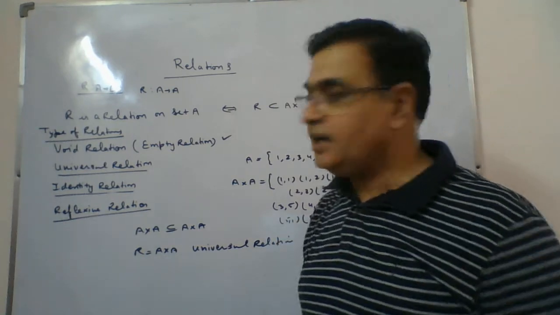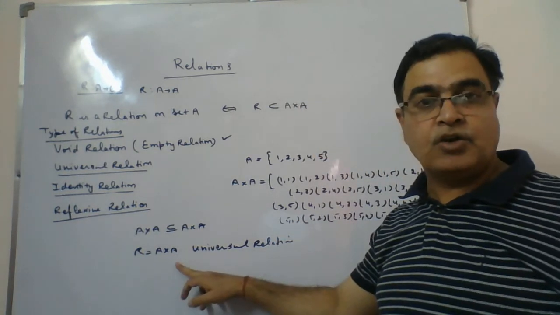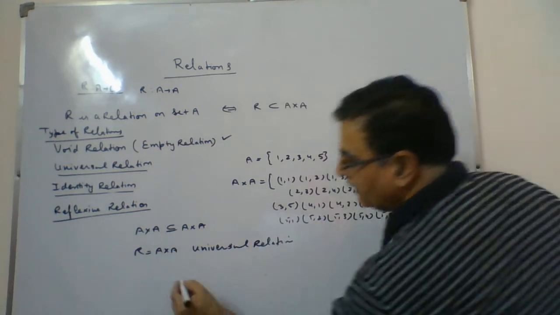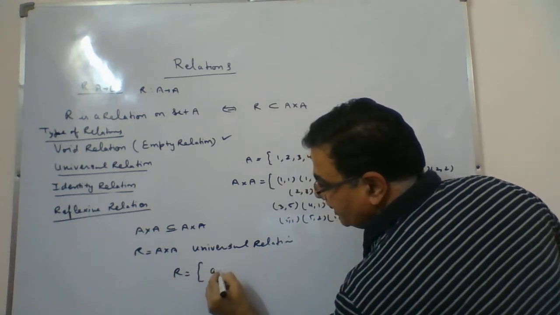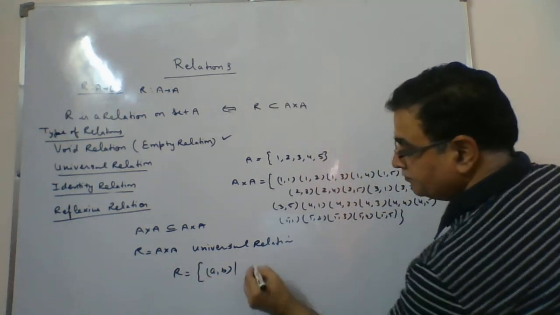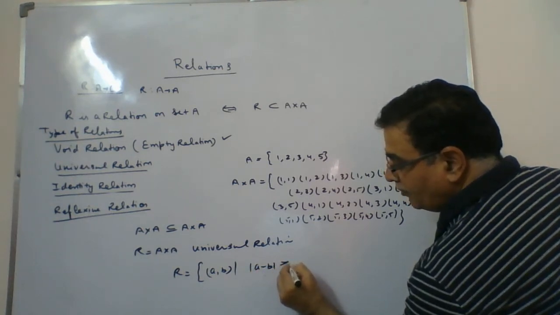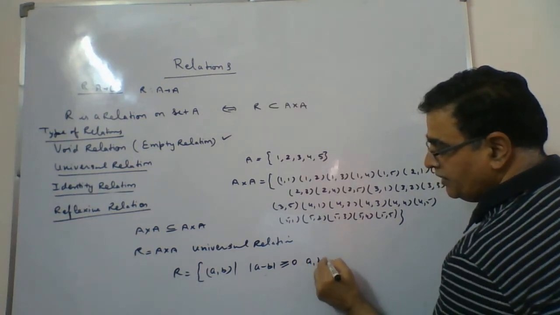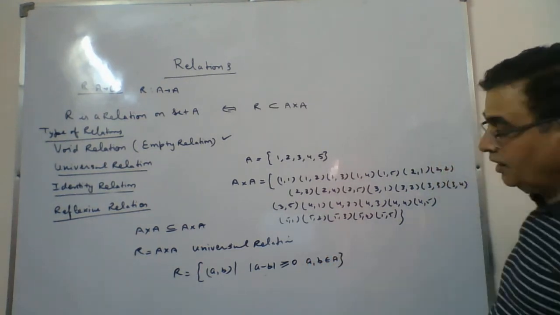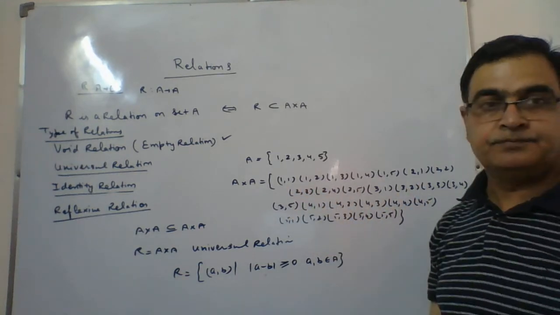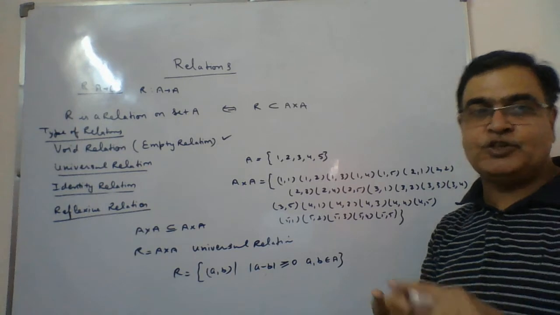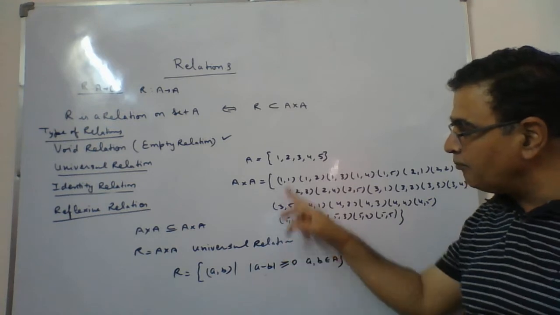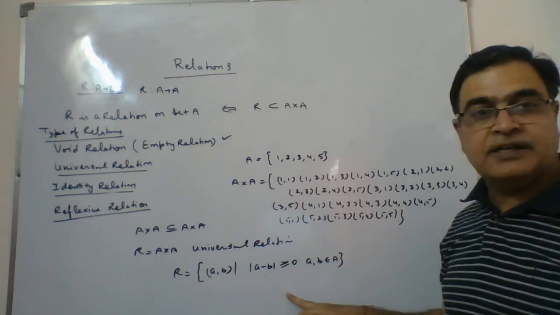So a relation R, if it comes equal to A cross A, the complete Cartesian product, then we will say yes, it will be a universal relation. Another example: R is the set of (a, b) where modulus of a minus b is always greater than or equal to 0, where a and b belong to A. Now if you take any two members here, you are taking the modulus of their difference. As you are taking modulus, it never comes out negative. So we will say in this case, this complete set will behave as R.